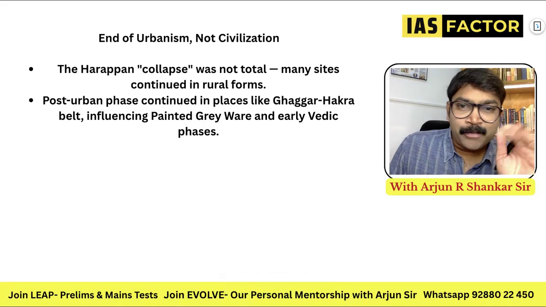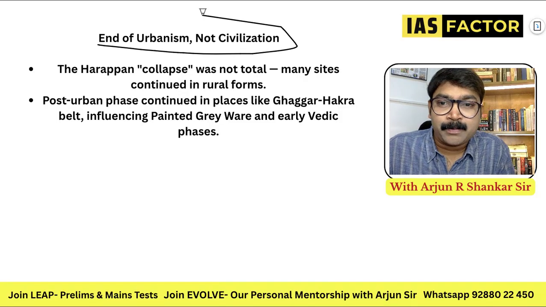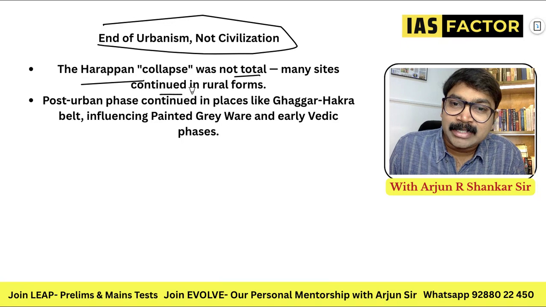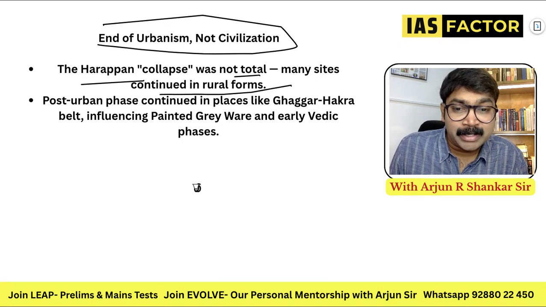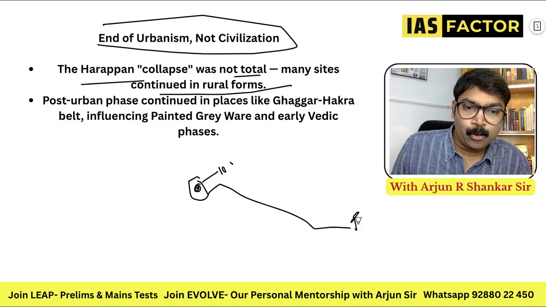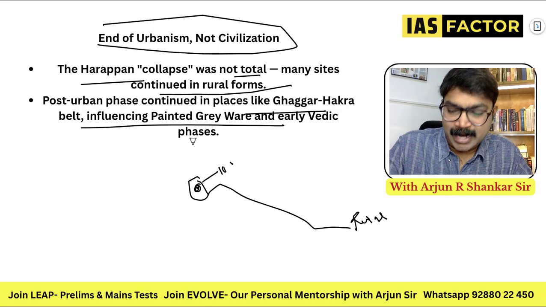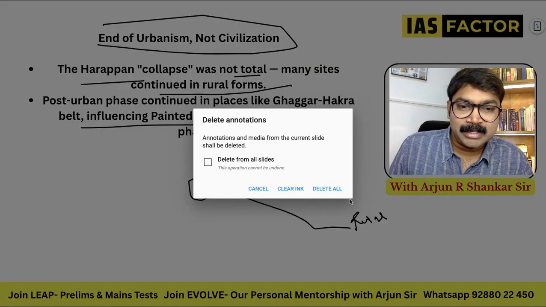So, end of urbanization, not civilization. Please remember this point. The Harappan collapse was not total. Many sites continued in rural form. I already started the session by saying that it did not collapse. 1,000 people did not die one morning. It declined and it went into ruralization. It went into a rural system. The Ghaggar-Hakra belt, everything changed actually. That is something that we have to understand from this.